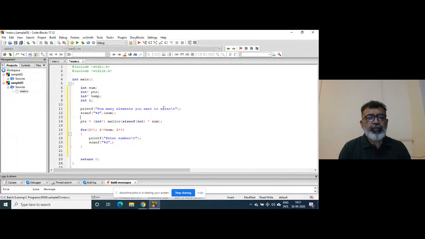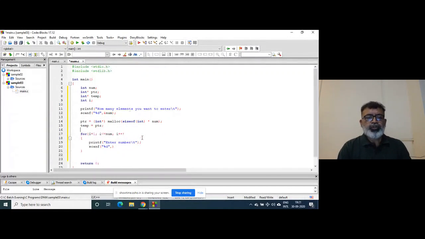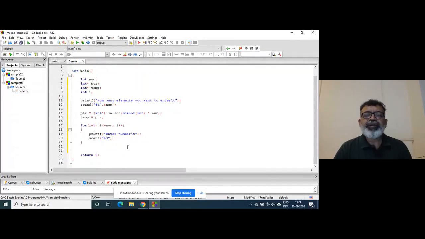I'll write temp is equal to ptr, so that temp and ptr point to the first element of the memory allocated on the heap. I will write here &temp, right? I can write temp plus plus. So the pointer is incremented,